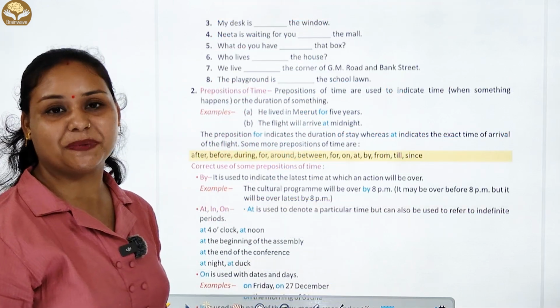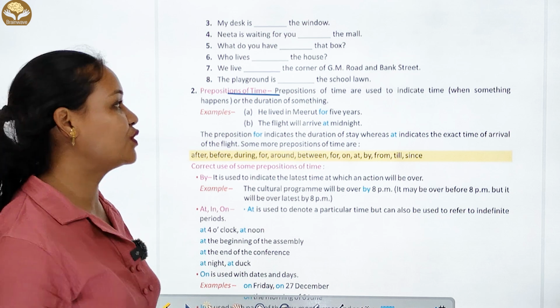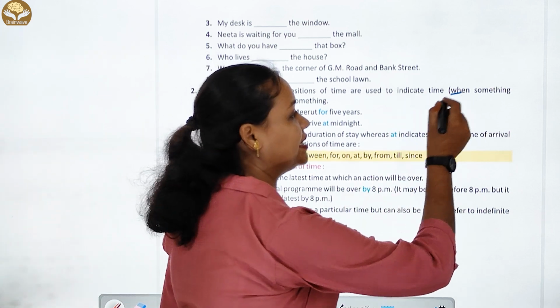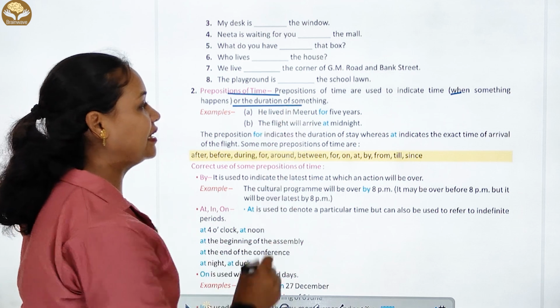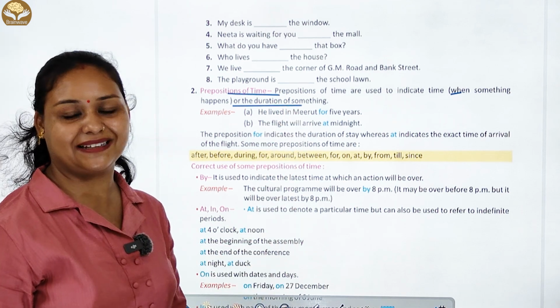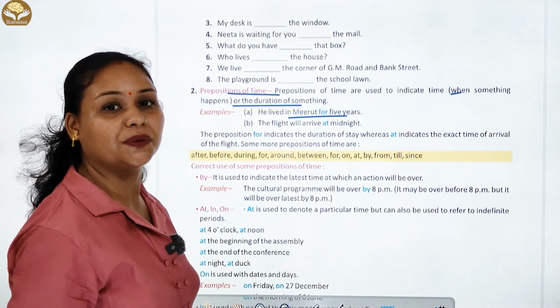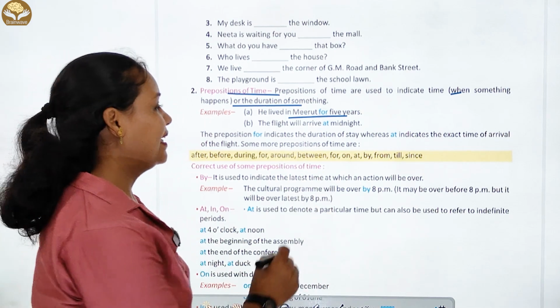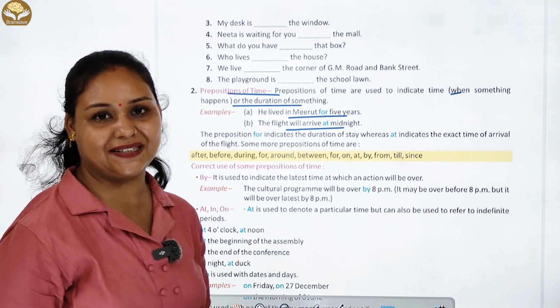Next, number two, prepositions of time. Prepositions of time are used to indicate the time when something happens or the duration of something. Example: He lived in Meerut for 5 years. The flight will arrive at midnight.